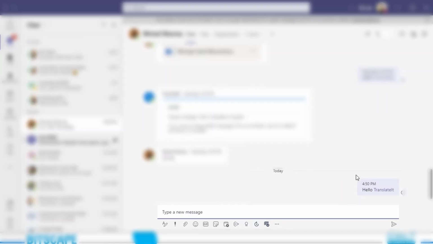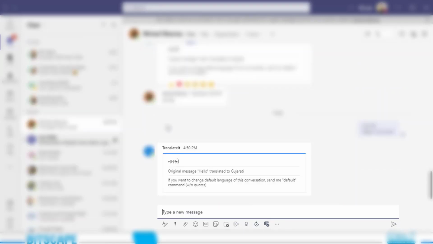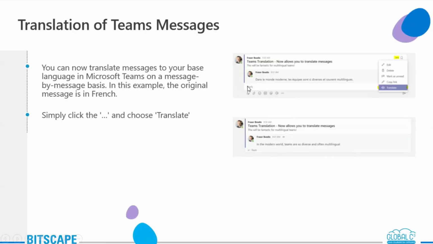All right, let me say hello. I want to translate it. As of now, I have selected that the language in which it should be translated is Gujarati. So can you see that when I said hello, it translated? I had done the configuration that it should be translated into Gujarati. So that's how this works. If you want to see how you can get to it, under the conversation part there are these three dots. You can just choose translate from there. So that's how translation of Teams messages works.